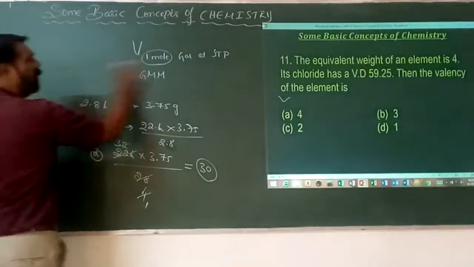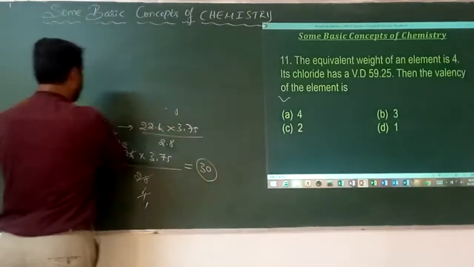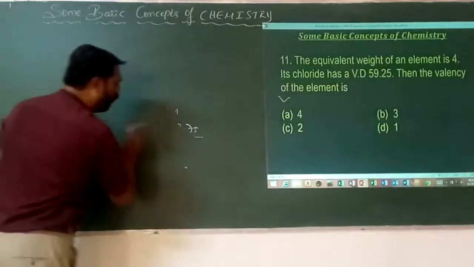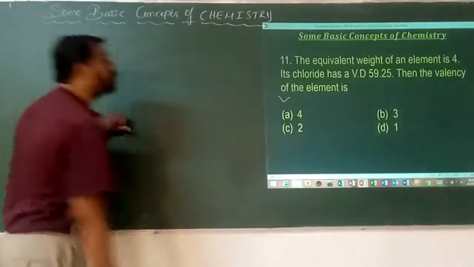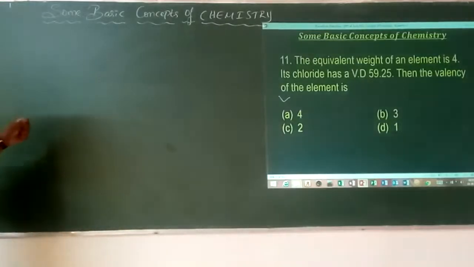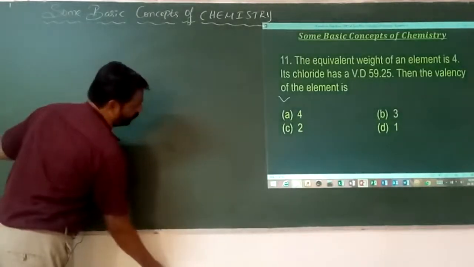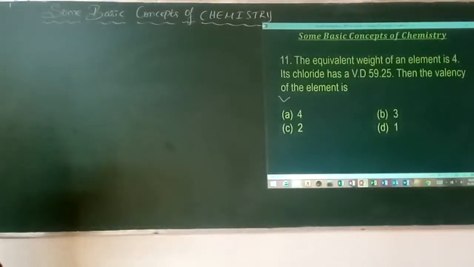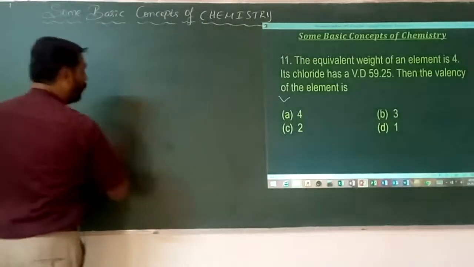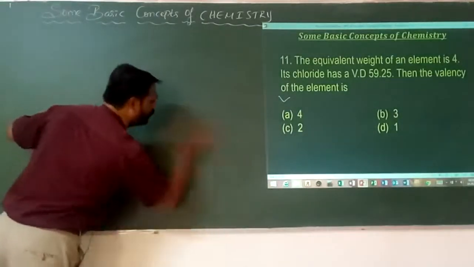The equivalent mass of an element is 4. Its chloride has a vapor density of 59.25. Then what should be the valency of that particular element? He has given the equivalent mass and the vapor density of the chloride, so we need to find the valency of that element.